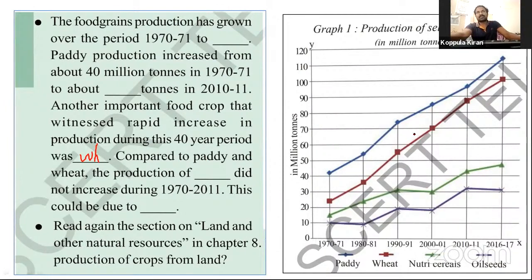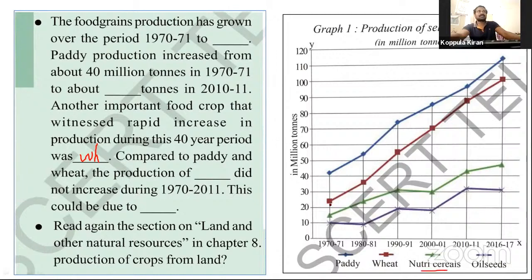These two lines we can compare with another. Compare the production of dash, which did not increase during the 70s to 2011. Paddy and wheat, compare the production of, particularly see this, 70s nutri cereals.